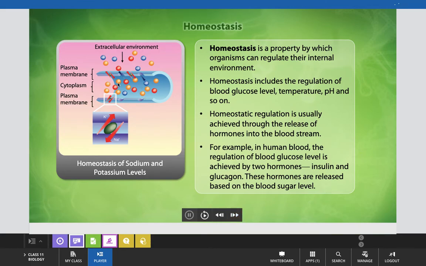And here this is a diagram which is showing you in a schematic way how the homeostasis of sodium and potassium is going on inside our body. For homeostasis, this ionic balance is important for the body regulation, or we can say to regulate the body internally.